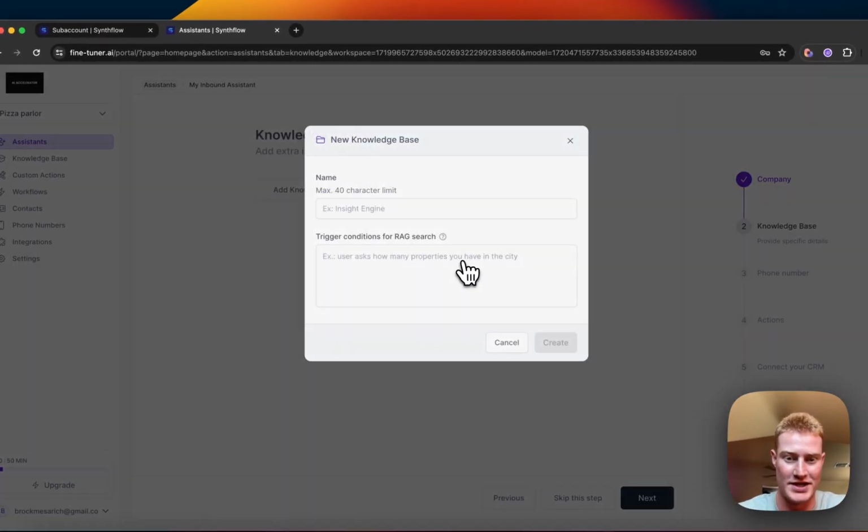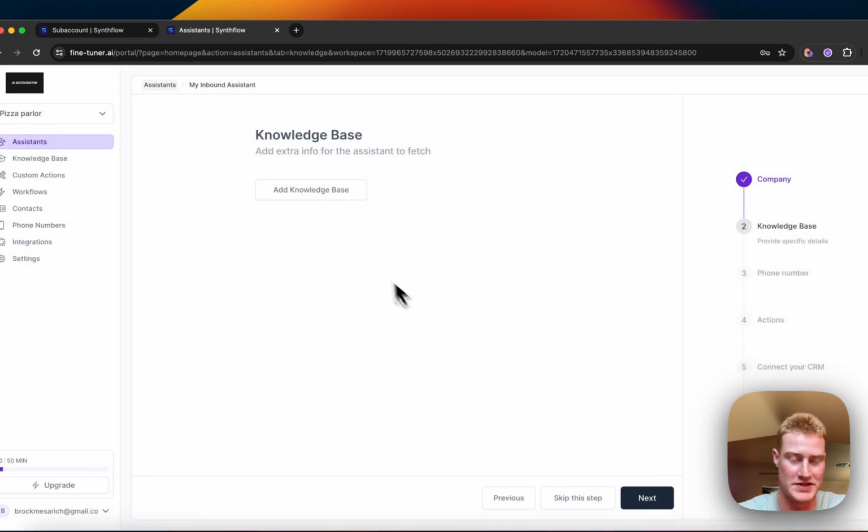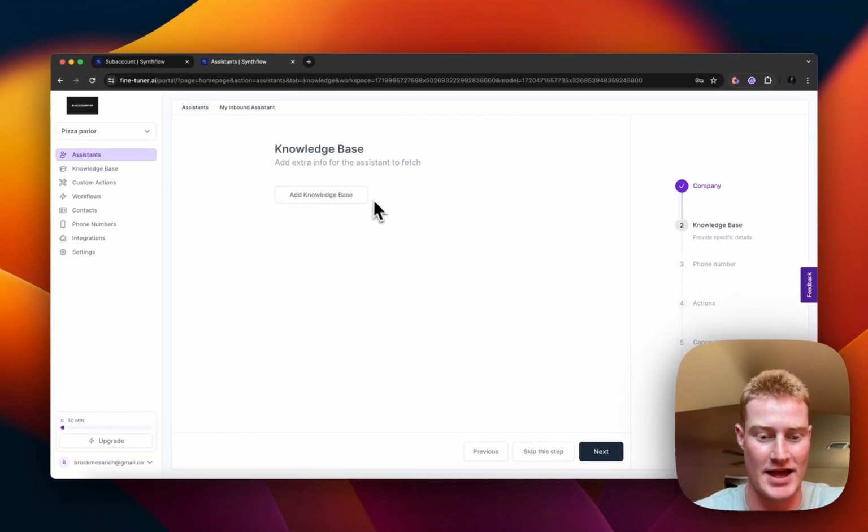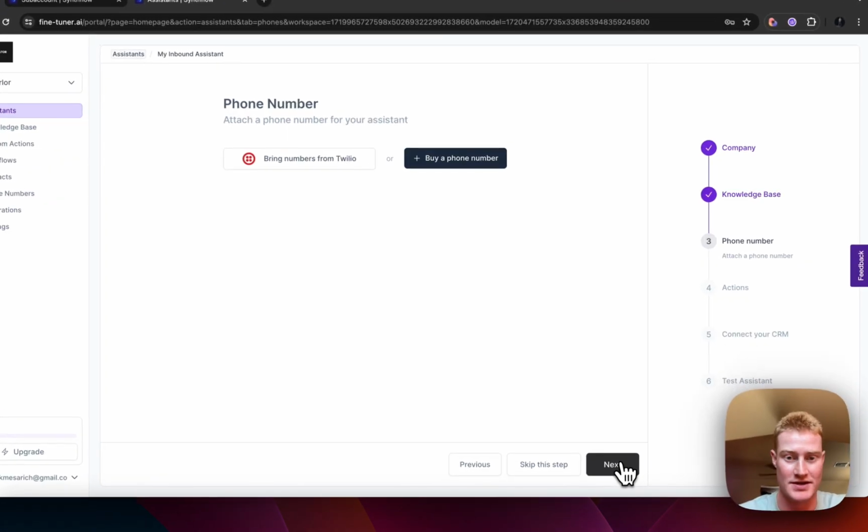We could then add a knowledge base. We don't need to do this now. Let's skip that. But if we had some documents we want to preload as a knowledge base, we could add that, and it will then have that information inside of our assistant.